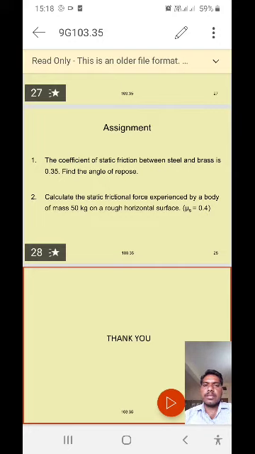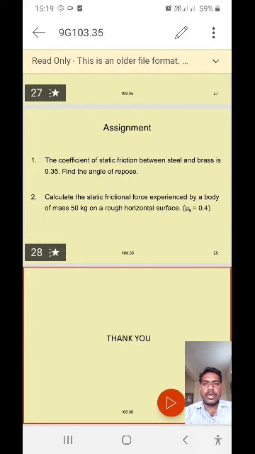The next, second problem. Calculate the static frictional force experienced by a body of mass 50 kg on a rough horizontal surface where mu s is equal to 0.4. Once again I will read the question.